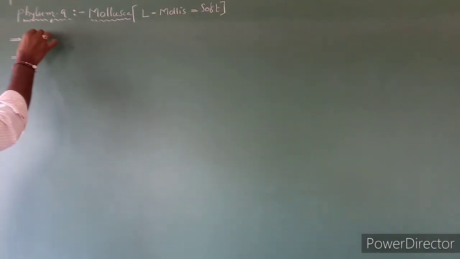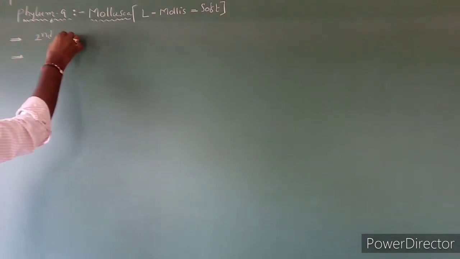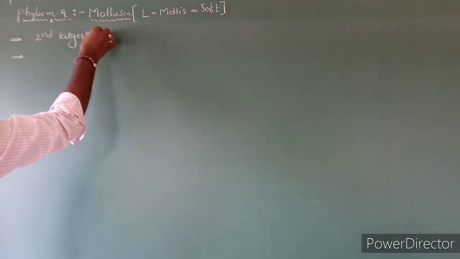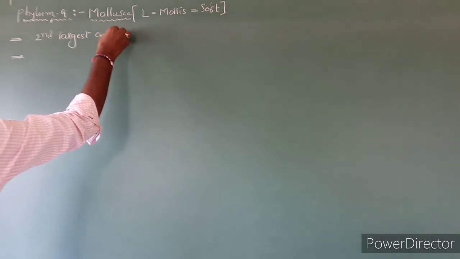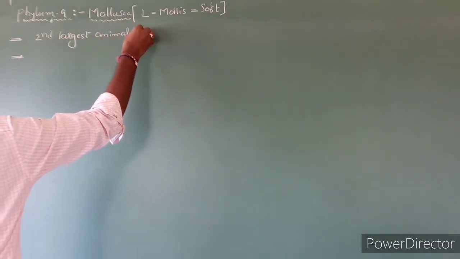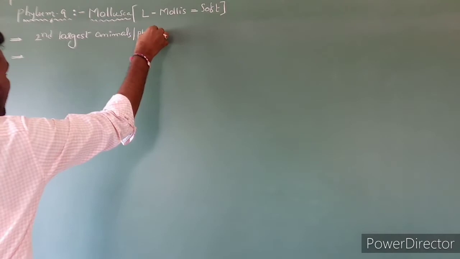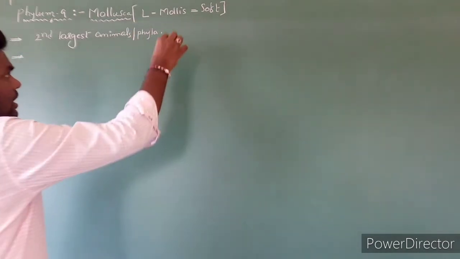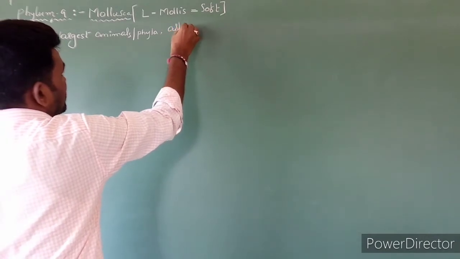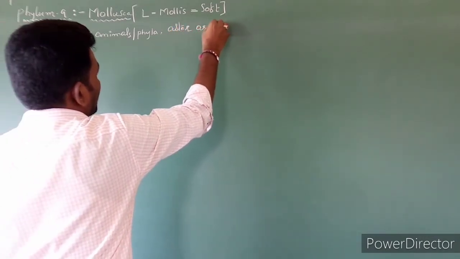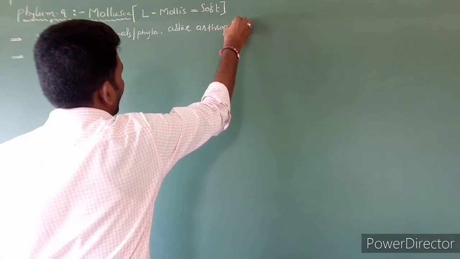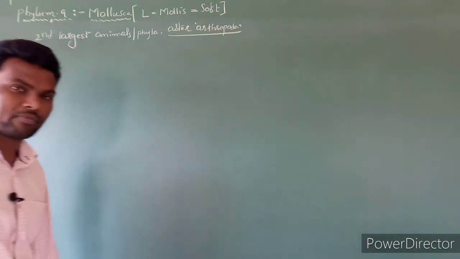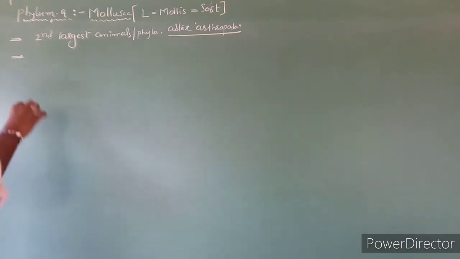Mollusca is the second largest phylum in the animal kingdom, after Arthropoda. Which animals are included here?